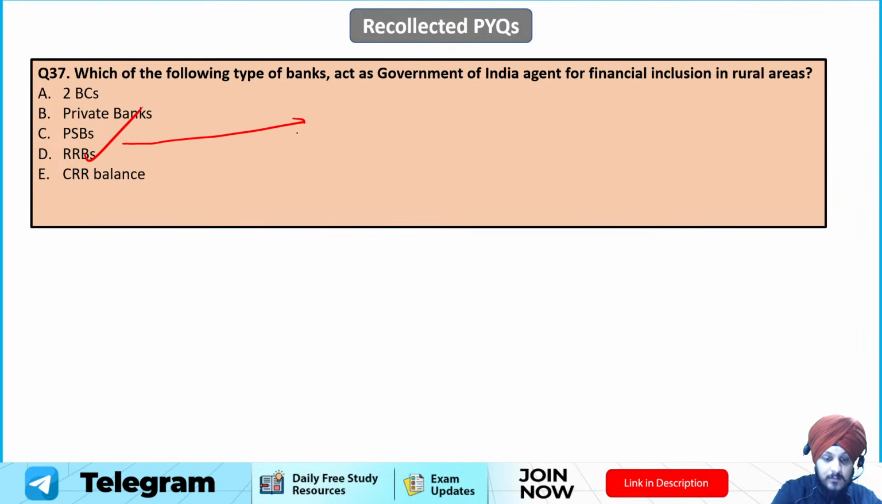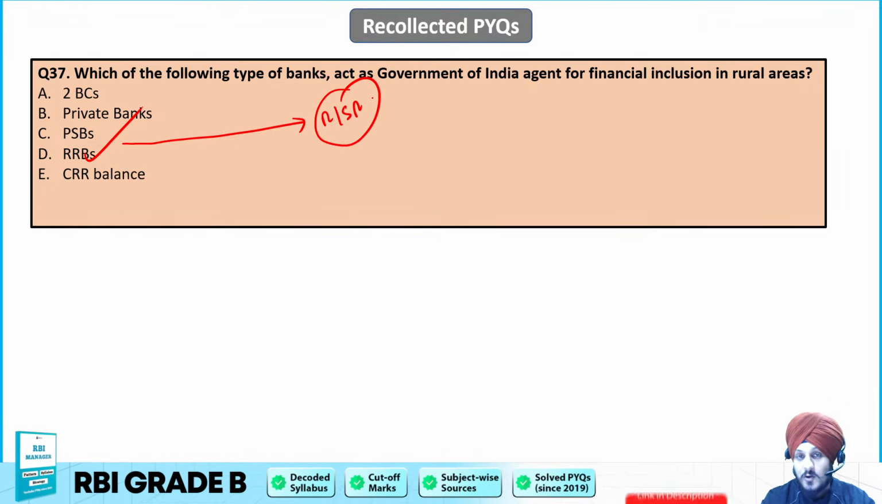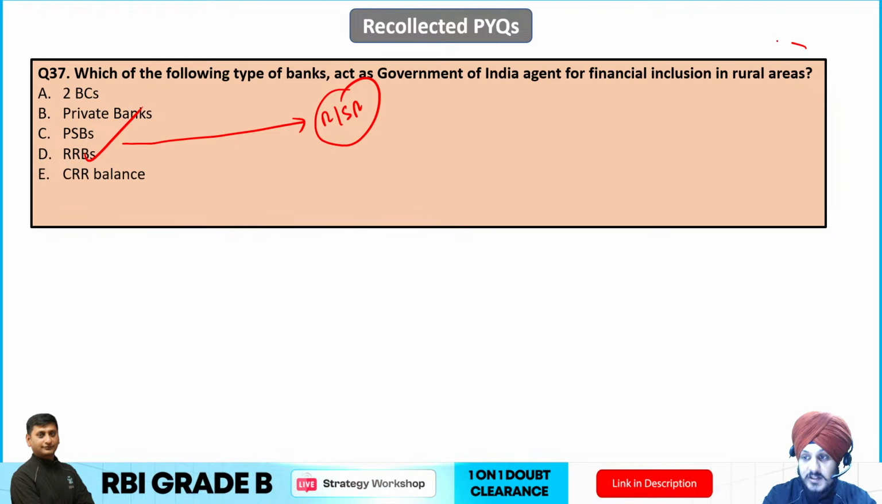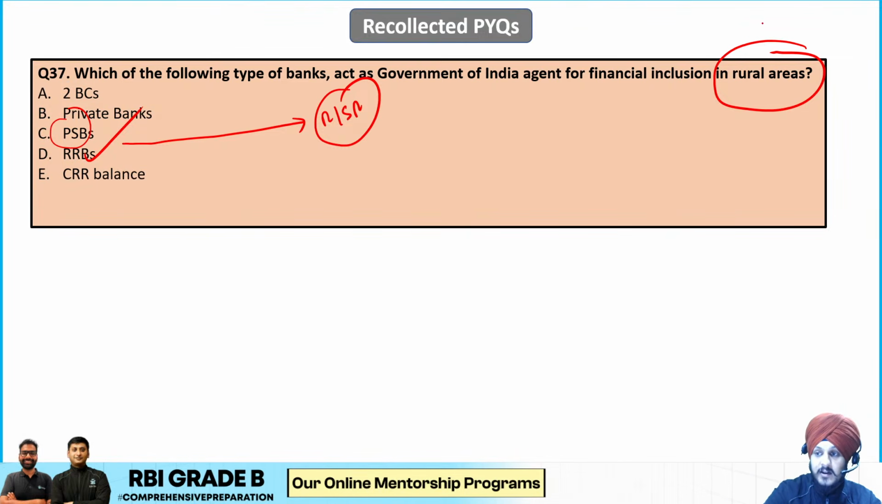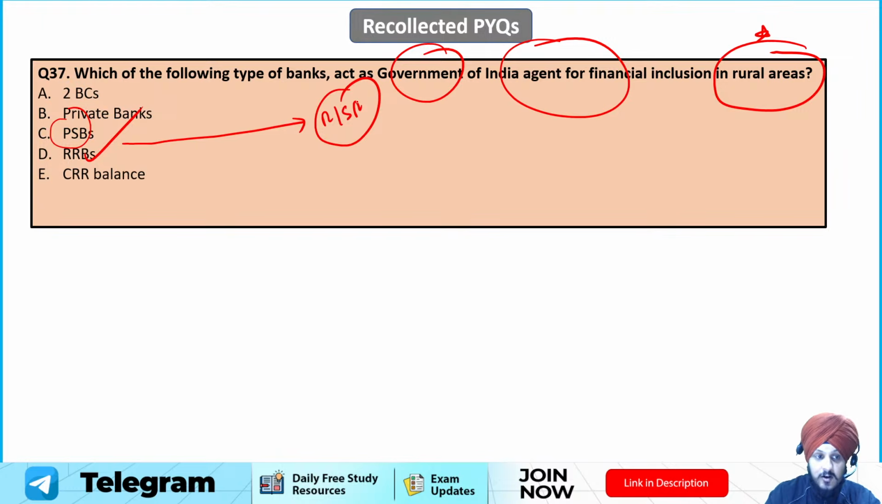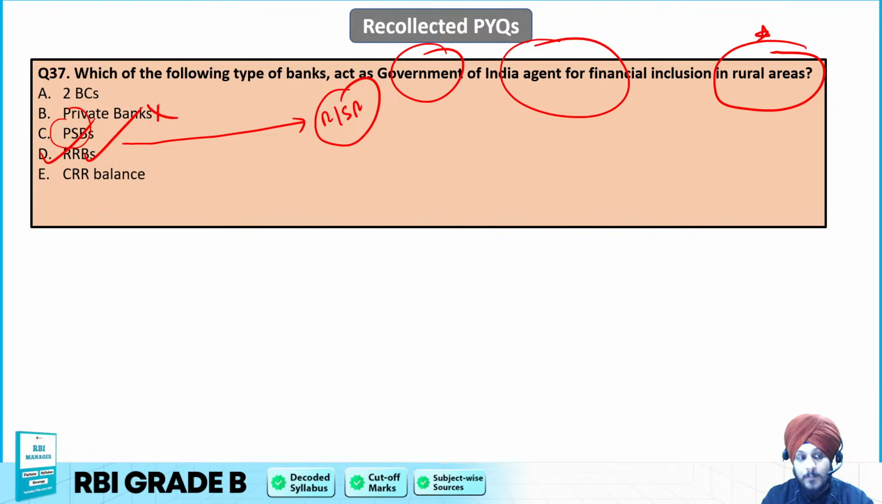They are specifically created by the government in order to serve rural and semi-rural areas. And what is the main objective? The main objective is to promote financial inclusion and rural credit. These are the priorities of the regional rural banks. The question is asking specifically about rural areas. Don't think that it is going to be public sector banks, whose domain is much broader. The question is very narrow. It is asking about rural areas and the agent for financial inclusion for the government, which means it has been established by the government, so it cannot be private banks. That is why D is the correct answer to this question.